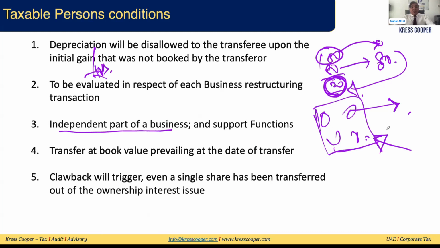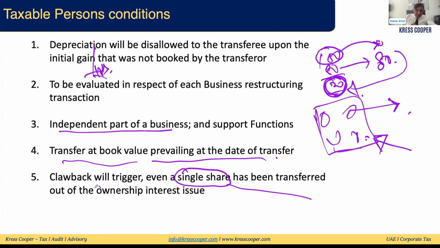So transfer at book value prevailing at the date of transfer, we have already discussed this point. Then clawback will trigger even if a single share has been transferred out of the ownership interest. These two things are important. One, even a single share being transferred, and the shares out of the ownership interest issued.